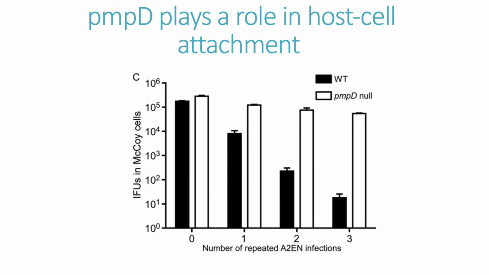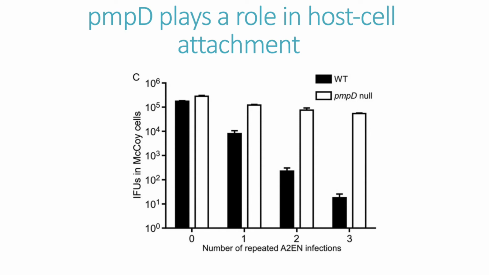We see that the cells that received the wild-type strain after multiple reinfections had a reduction in chlamydial IFUs, whereas the cells that received the PMPD null mutant had almost a constant amount of chlamydial IFUs after each reinfection. This data suggests that when the chlamydial IFUs were inoculated onto the McCoy cells containing the wild-type strain, the infectious bodies were able to get into the cells. Therefore, we see decreasing concentrations of chlamydial IFUs outside of the cells.